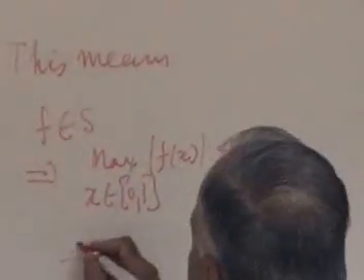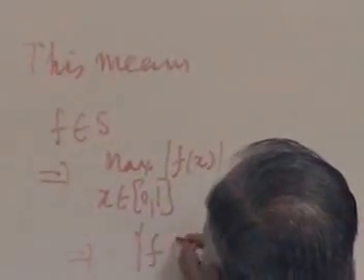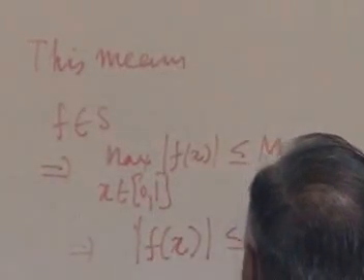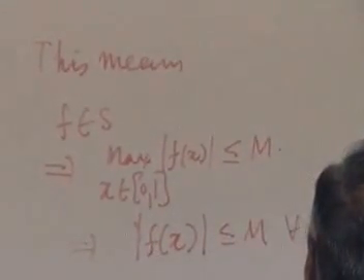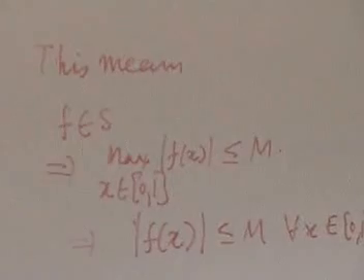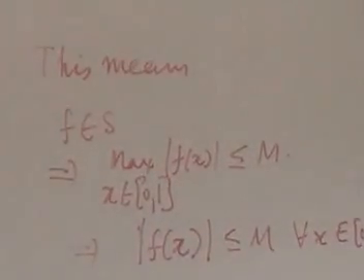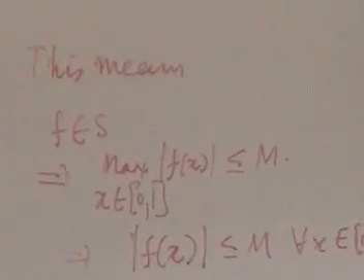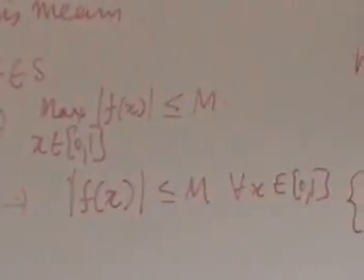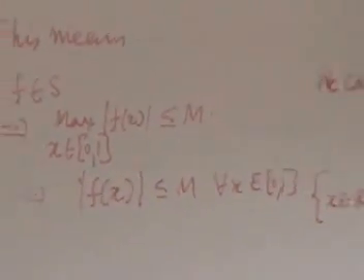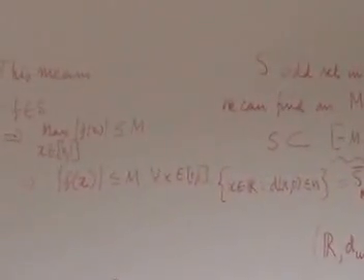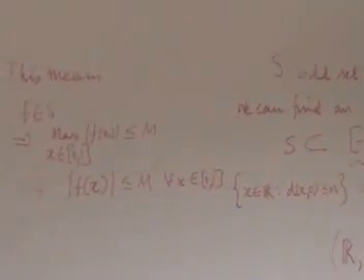So okay, let me write this again. This says the maximum of |f(x)| is less than or equal to M for all x. So what it says is, you choose any function and any point, the modulus will always be less than or equal to M. This is what is known as S is a uniformly bounded set of functions.